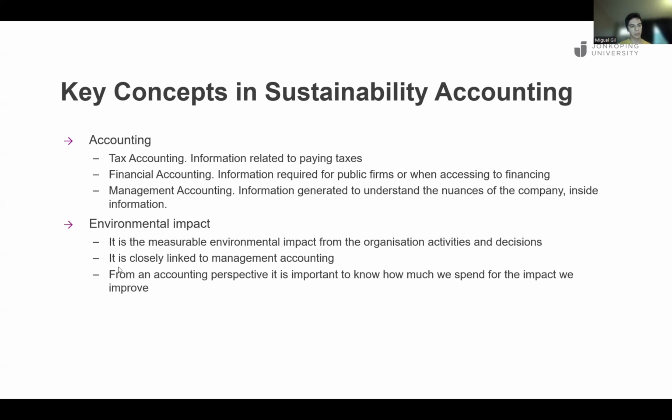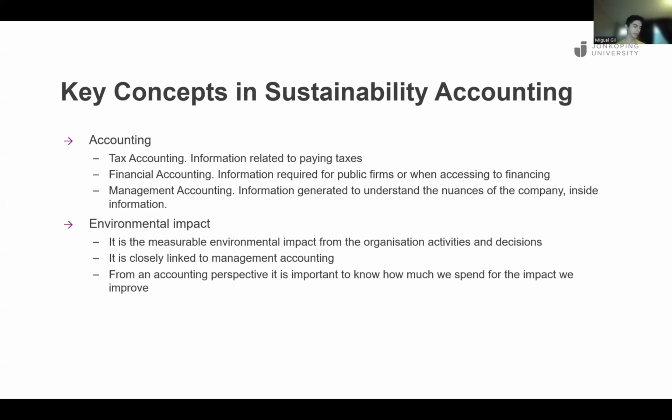Some important features or characteristics about environmental impact in accounting is that it is measurable, it is kind of objective. It is important because we need to understand how much it costs, the impact that we are improving. So we need to understand the cost side.